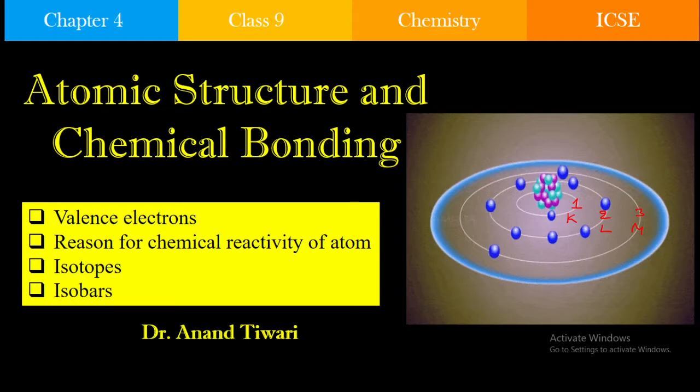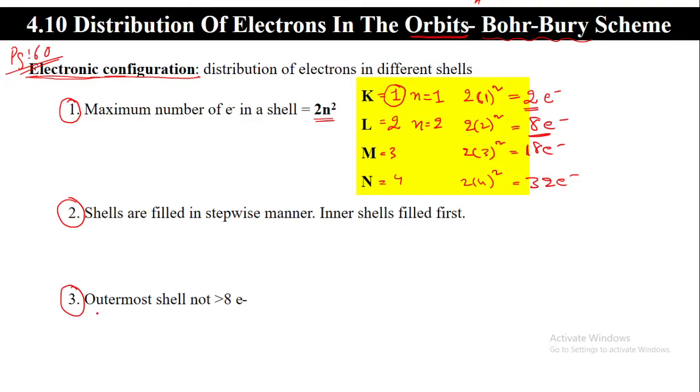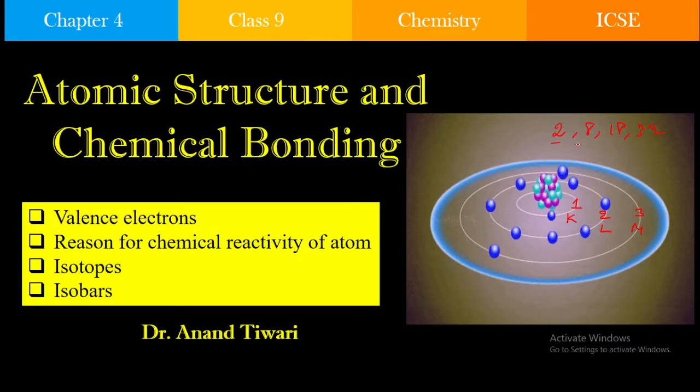Here the first orbit we know will be filled up by 2 electrons, the second one by 8 electrons, and next by 18 and 32, like this. But in the third point of this Bohr-Bury scheme, what they have mentioned is that the outermost shell cannot have more than 8 electrons. Now you see, the first orbit can have 2 electrons, not more than that, the second not more than 8 electrons, but the third orbit can have more than 8 electrons, that is 18 electrons.